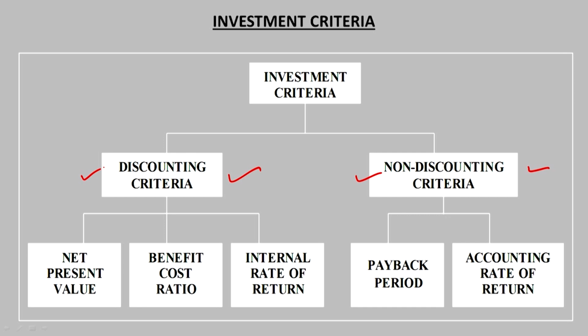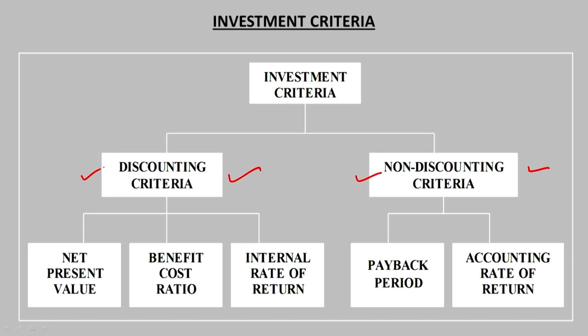Then we started making use of the discounted criteria; otherwise, we have been making use of the non-discounted criteria for evaluating investment proposals. So non-discounted criteria has two methods here. One is the payback period method, and second is the accounting rate of return, right.